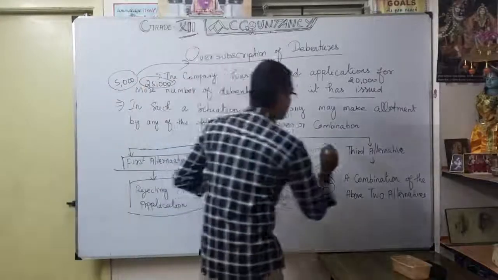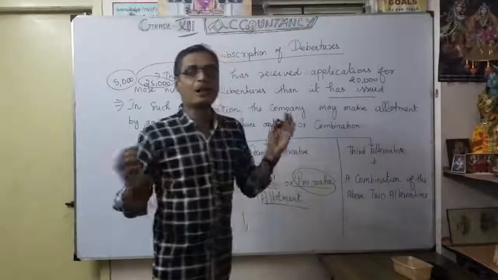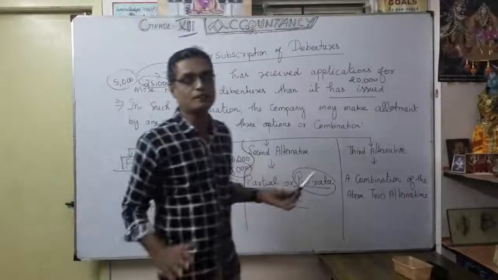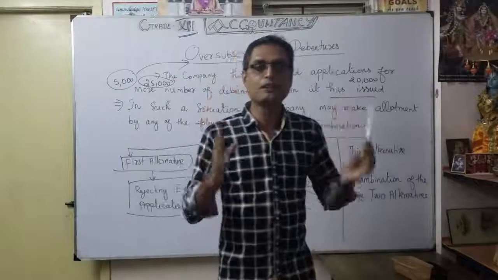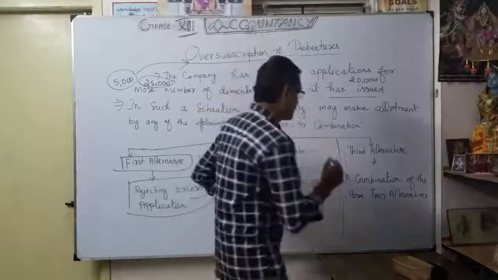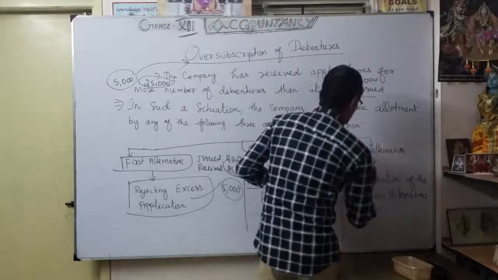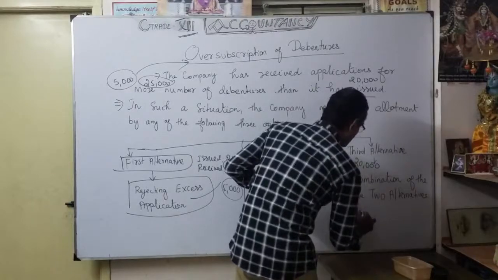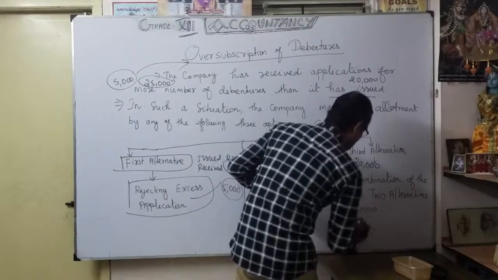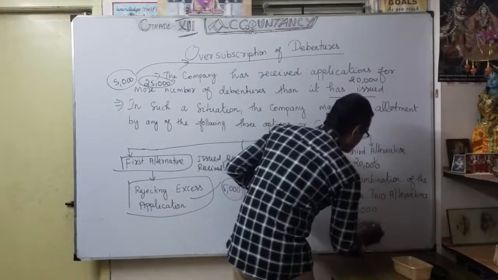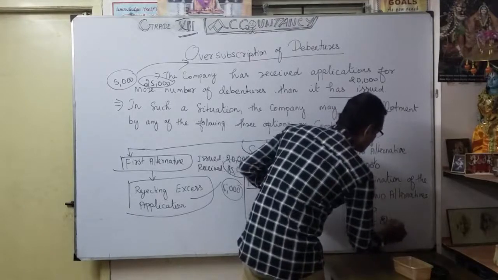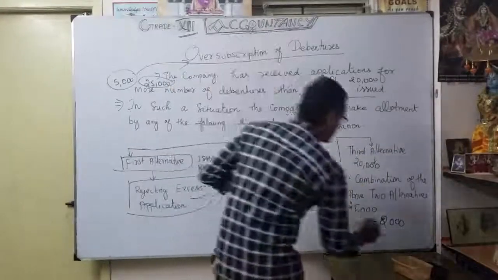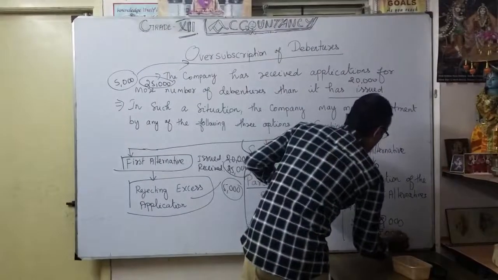What is the third alternative? That is very important: a combination of both the first and second alternatives. We can do pro rata allotment and rejection together. For example, issued is 20,000 and received is 25,000. Of the balance 5,000, maybe 2,000 are refunded, so 2,000 debentures are rejected, and the balance 3,000 are adjusted on a pro rata basis.